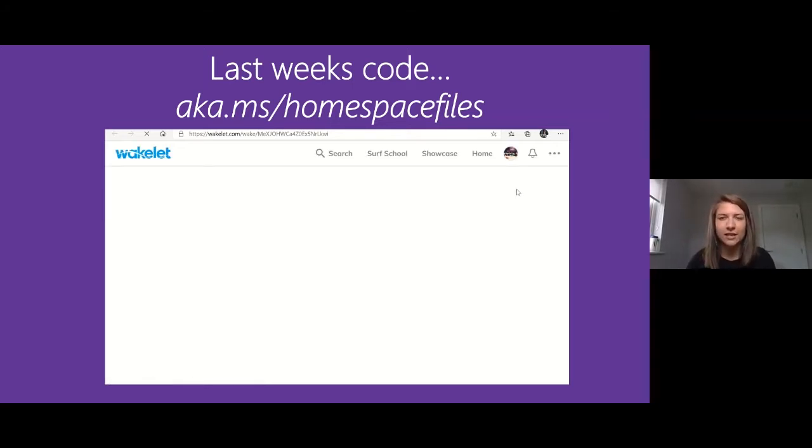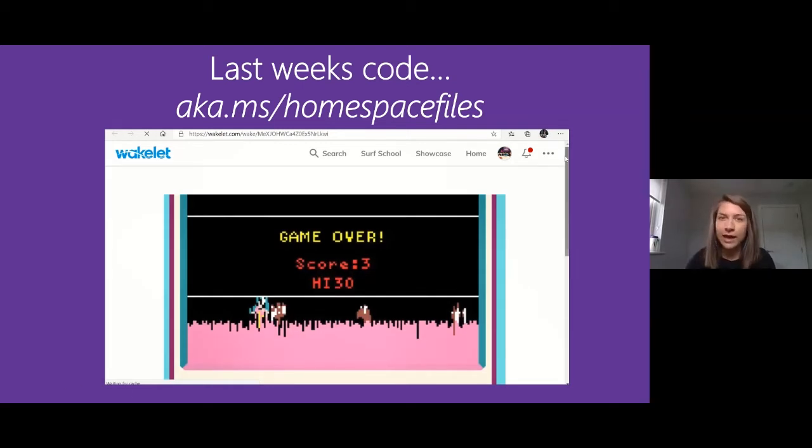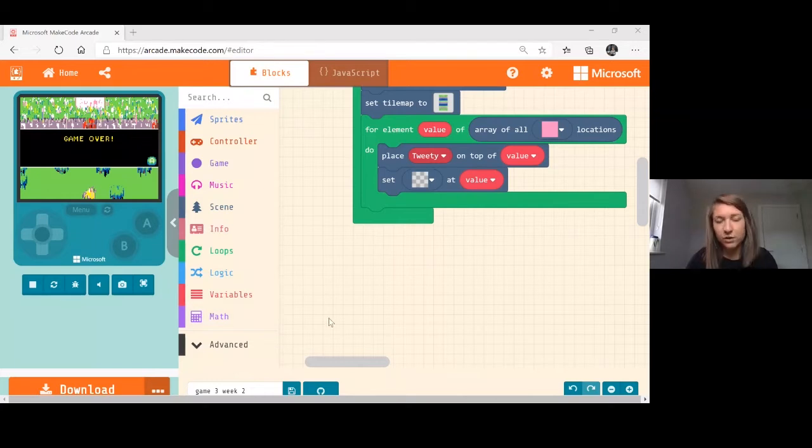I've gone straight into my editor and I'm in the file that I've opened. If you download the file, just import it, open it up, and you're going to be exactly where I am on my screen.